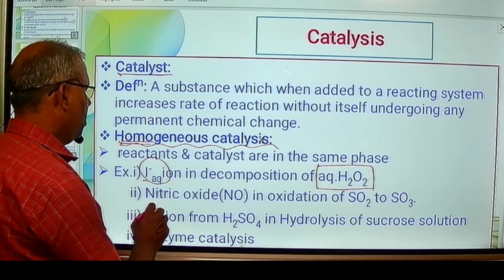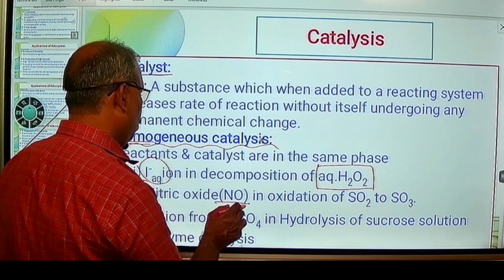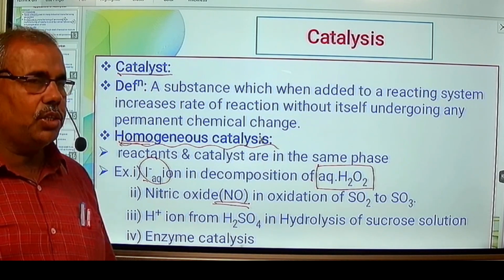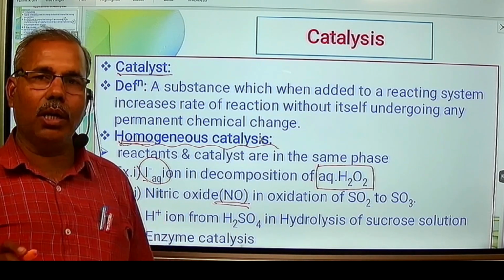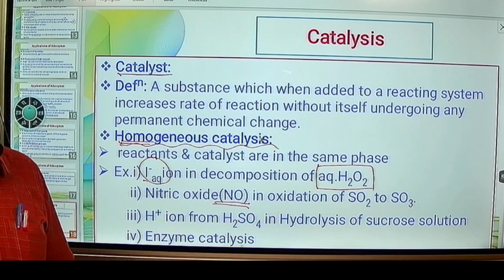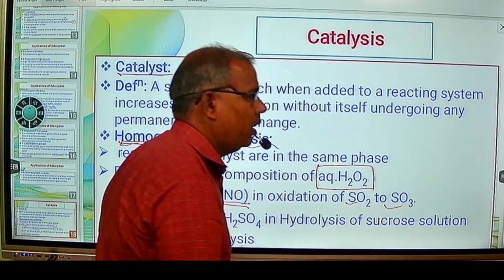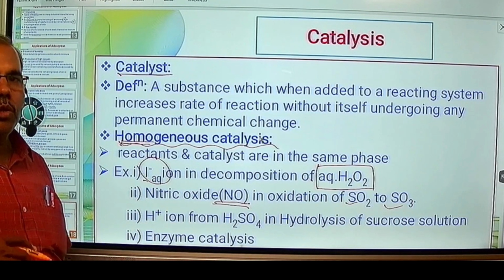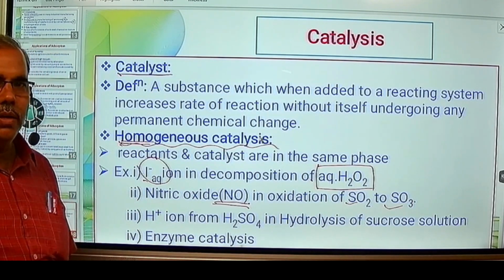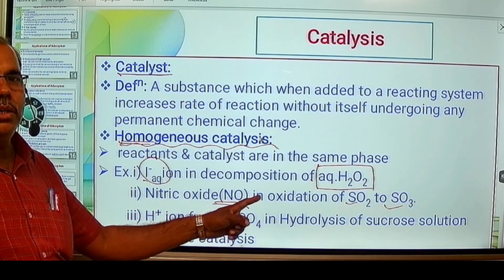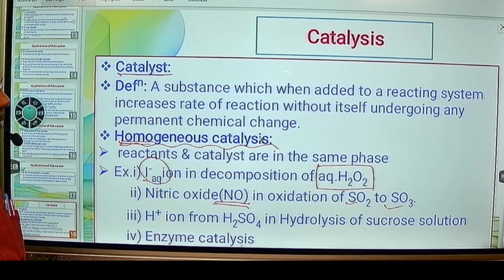Second example is nitric oxide, NO. Nitric oxide catalyzes the oxidation of sulfur dioxide to sulfur trioxide, SO2 to SO3. So sulfur dioxide is oxidized to sulfur trioxide in the gaseous state in presence of the catalyst nitric oxide, that is in the gaseous state.